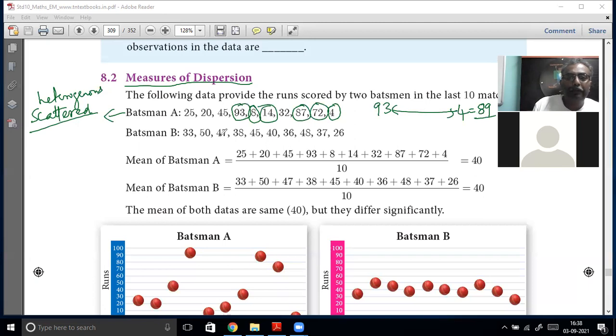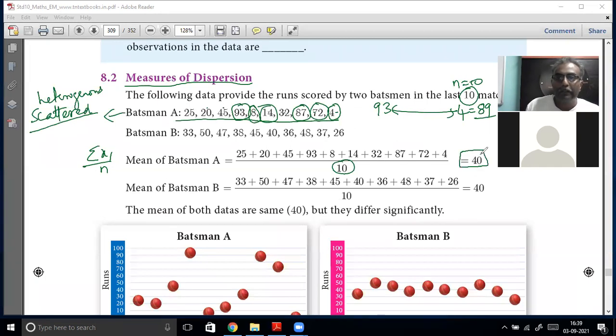But to look at the average, when you take the mean of this fellow, you have sigma x i by n. N is how much? 1, 2, 3, 4, 5, 6, 7, 8, 9, 10. Because there are 10, n is equal to 10. Total of all the scores divided by 10, you get 400 by 10, which is 40. So average is 40. X bar or arithmetic mean is 40. Take the second fellow.